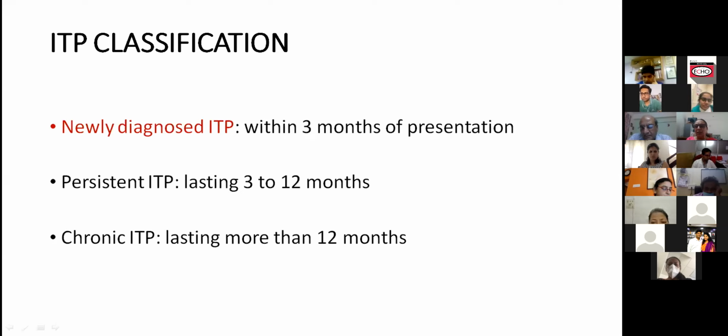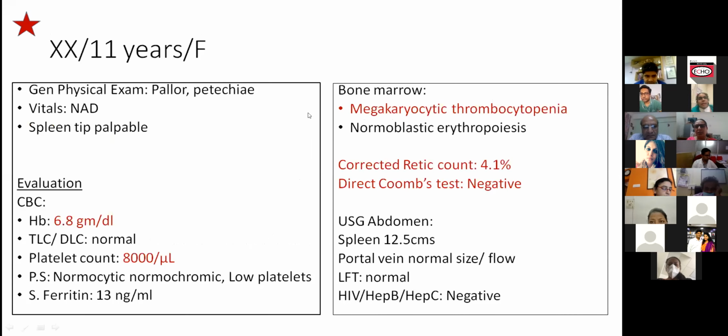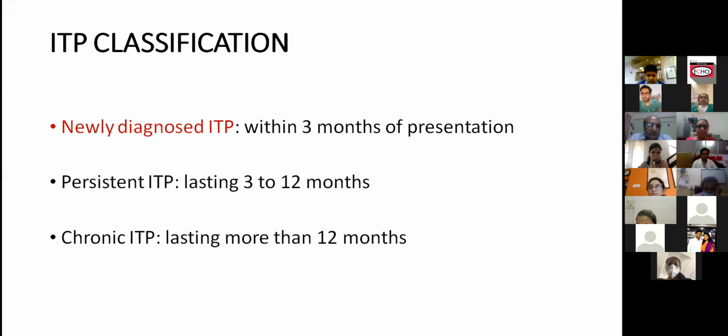But I don't know, Ravi, what was the bilirubin? I don't think you mentioned it. The LFT was normal. Normal. So there was hyperbilirubinemia 2 years back. I think 4 years ago, at 4 years of age, she had some transaminitis and hepatitis. Okay. So this is how we classified immune thrombocytopenia: newly diagnosed, persistent, and chronic ITP.